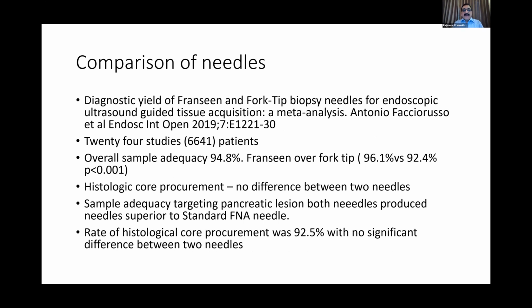Now, relatively recently, in Endoscopy International Open in 2019, another meta-analysis was published by Antonio Facciorusso et al., which included about 6,641 patients and 24 studies. It was a comparison between the 3rd generation needle and the previous generation FNB needles and FNA needles. When it was looked at whether you are using a Franseen needle or a fork-tip needle, there was no difference as far as histological core procurement was concerned.